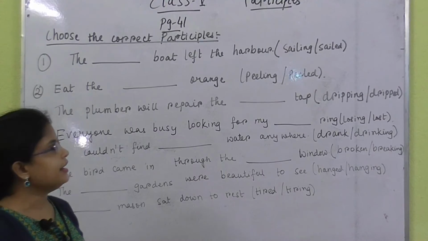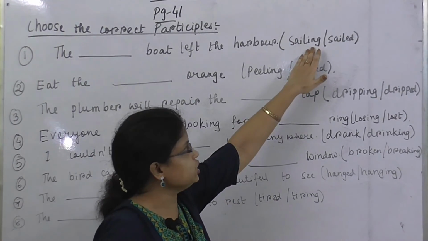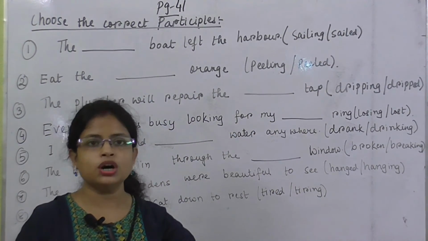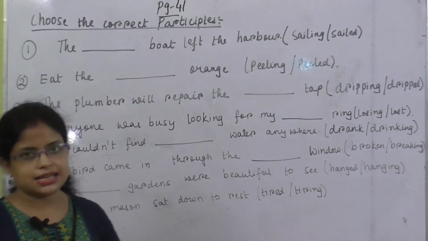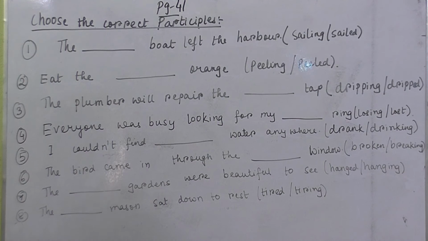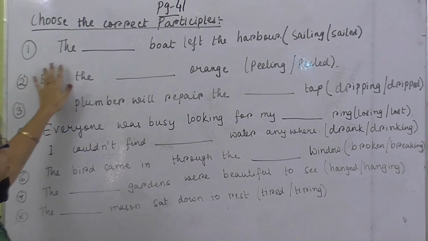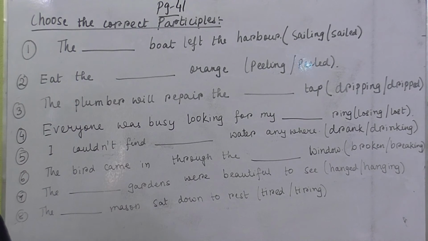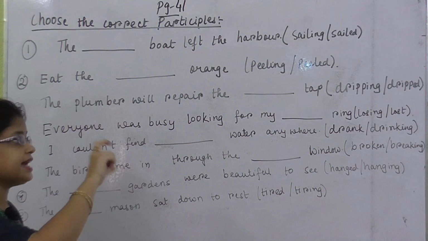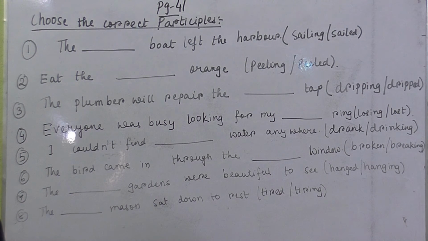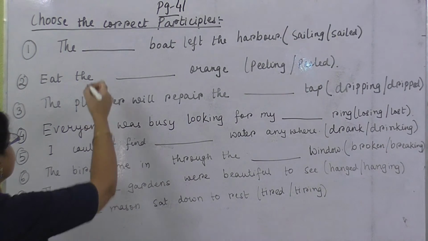I have told you earlier that whenever you find ing, that is an example of the present participle. When you find ed, that is an example of the past participle. So you have to understand the meaning of the sentence. The dash boat left the harbor. That means the sailed boat or sailing boat. What will be the answer? It will be the sailing boat left the harbor.